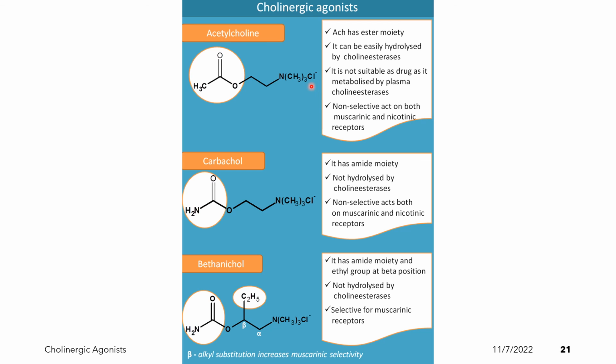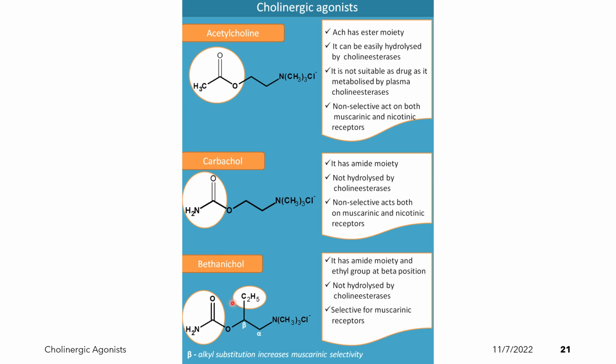It is not selective. It acts on both muscarinic and nicotinic receptors. In the case of carbachol, it has an amide moiety. It is not hydrolyzed by the cholinesterases. And just like acetylcholine, it is also not selective for the muscarinic and the nicotinic receptors.